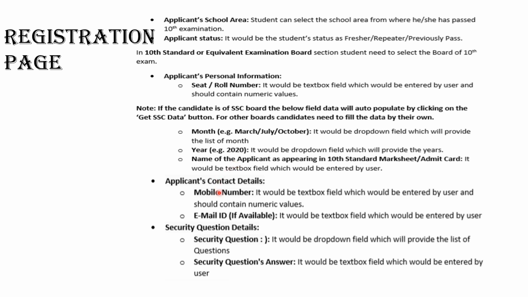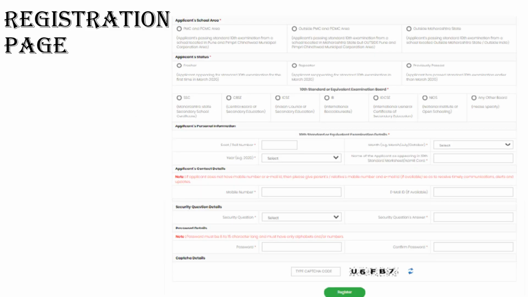Next you will enter your contact details, that is your mobile number and email ID if you have, and you will also enter a security question by chance if you lose your password. Now here you will also set a password and confirm your password. This is how the registration page looks like, where you will be entering all your details. Now here you will have to enter this code and then you will have to click on register and then your registration will be done.